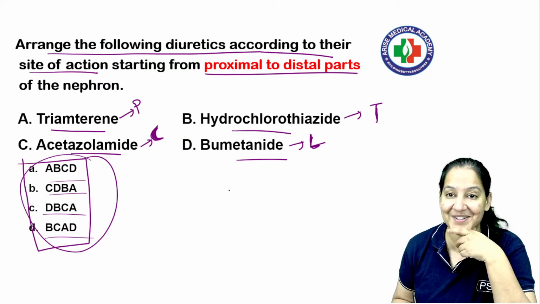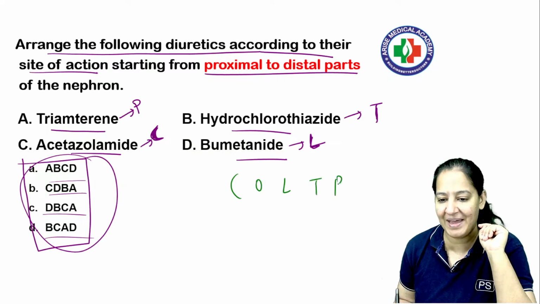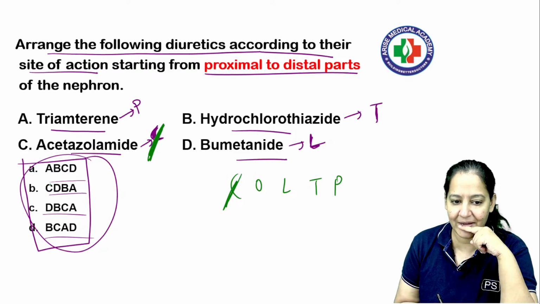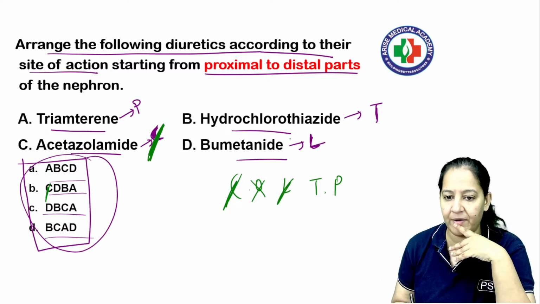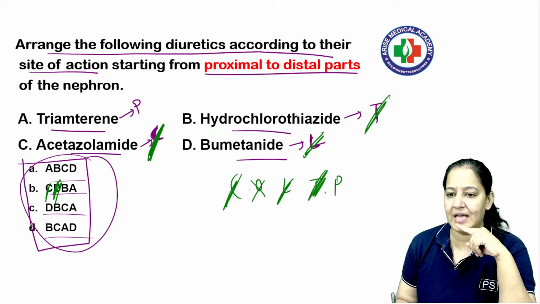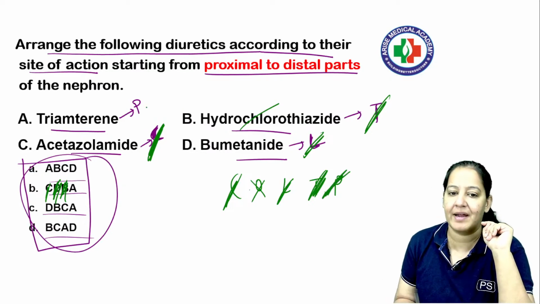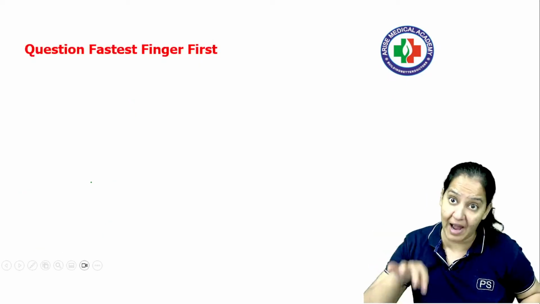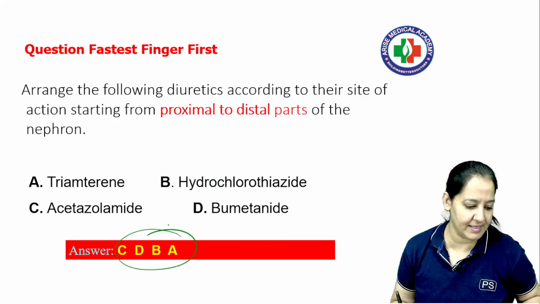I have written one letter in front of them from their category. So what is the mnemonic? I told you the mnemonic is COLTP. So C is given, okay? Acetazolamide will come first, C. Then O, osmotic diuretic: none of the options is osmotic. L is loop diuretic, which is option D. Then T is thiazide, one of the thiazides is hydrochlorothiazide, option B. And the last is potassium sparing, which is triamterene, so A. According to me, the answer is B. This is how I will approach this question. So the correct answer is B, and CDBA is the correct sequence.